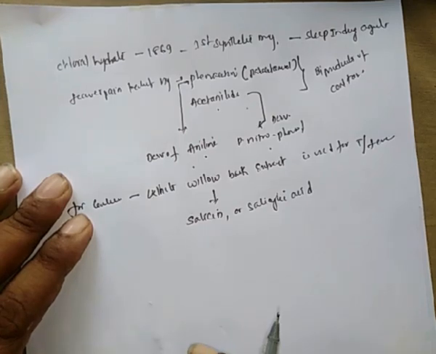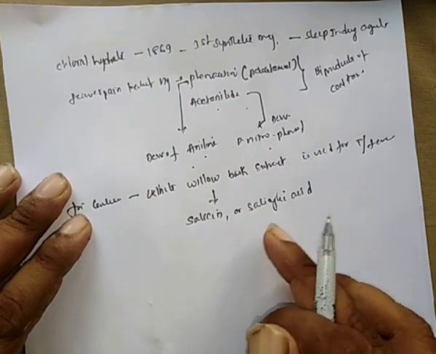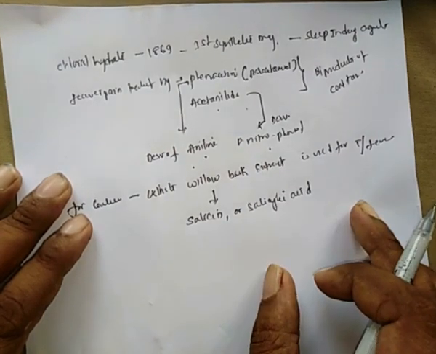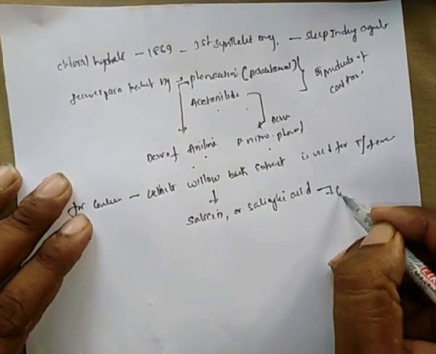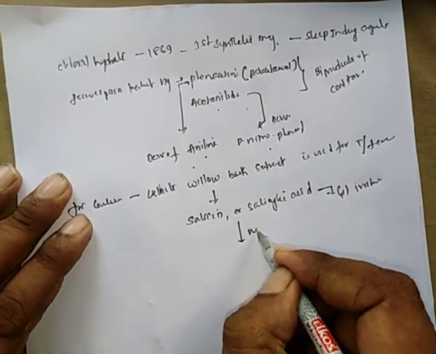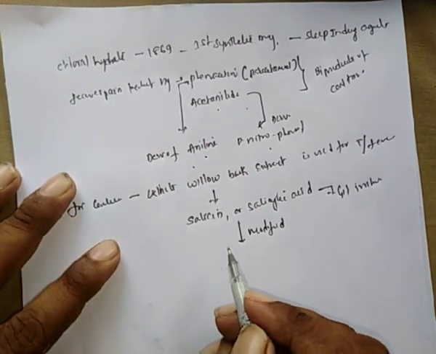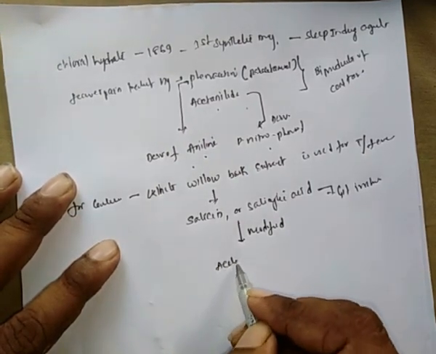Salicin and salicylic acid have a side effect: they are gastric mucosal irritants. So it is chemically modified by acetylation into acetyl salicylic acid.